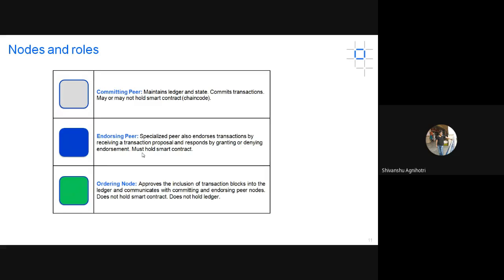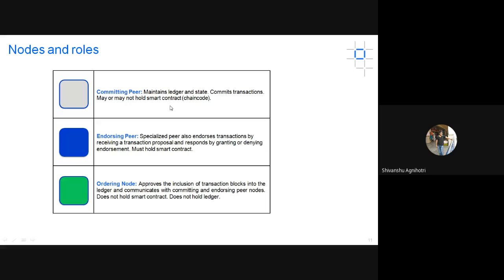The ordering node includes transactions into the block and communicates with endorsing peers, and it does not hold a smart contract or a ledger. As I've already said, it is not mandatory for an ordering node to have a smart contract or a ledger, because it is just collecting transactions and sending them for validation. And the committing peer maintains the ledger and the state. Whatever transaction is executed, there will be some changes to the ledger, and maintaining those ledgers and committing transactions is done by committing peers.